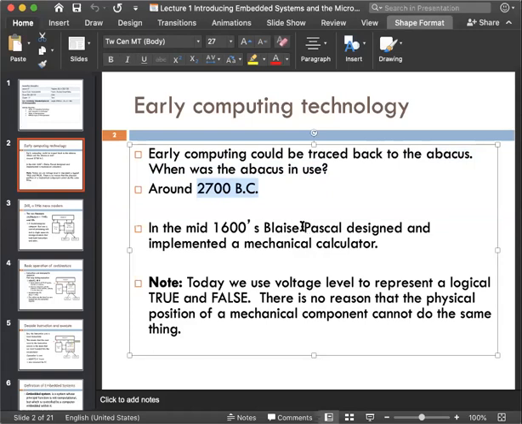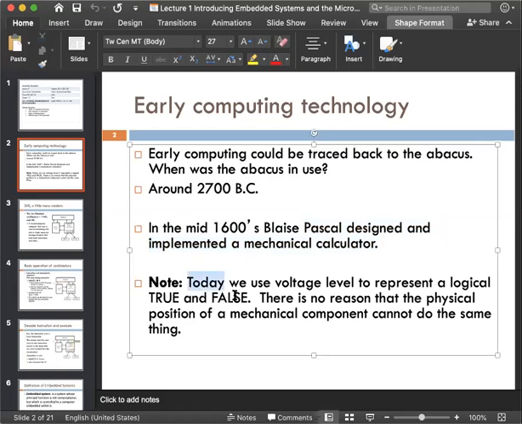Then Pascal designed and implemented a mechanical calculator. So the first one is the abacus, and the next one is Pascal. Now we are not using Pascal's calculator or the abacus.